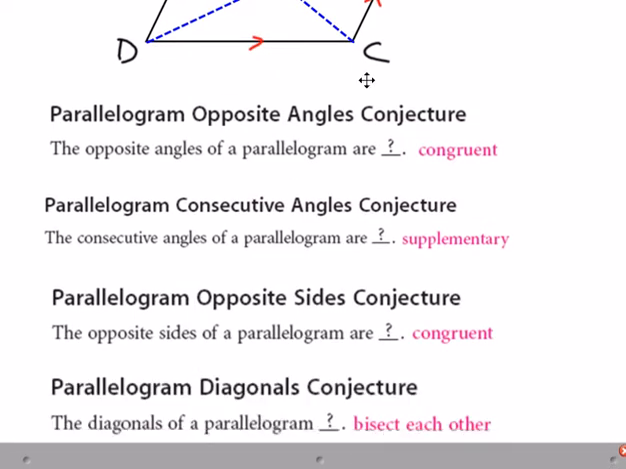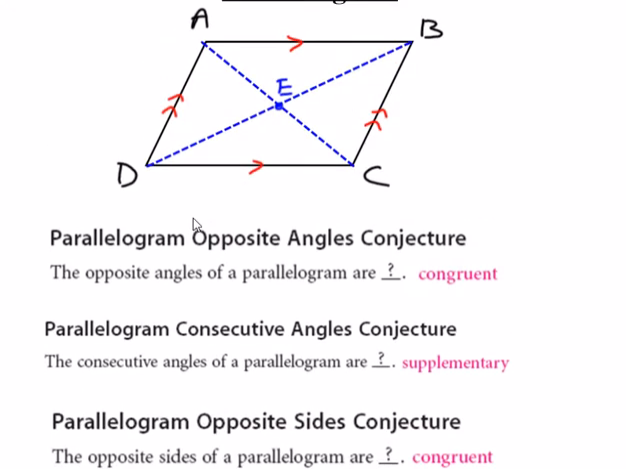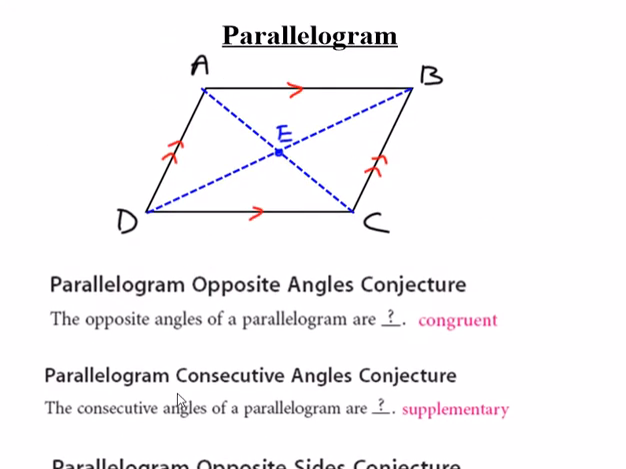And now those diagonals, the blue dashed lines that I have on the inside, they bisect each other. Bisect means cut in half. So if I wanted to mark this diagram further, I can also say that this segment ED is the same as EB, and I can say that EC is the same as AE. They're not all the same as each other, but E is the midpoint of both AC, and E is the midpoint of BD.